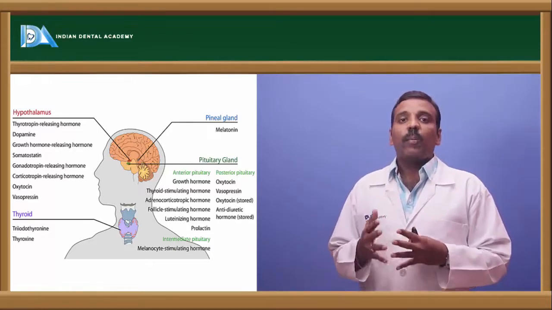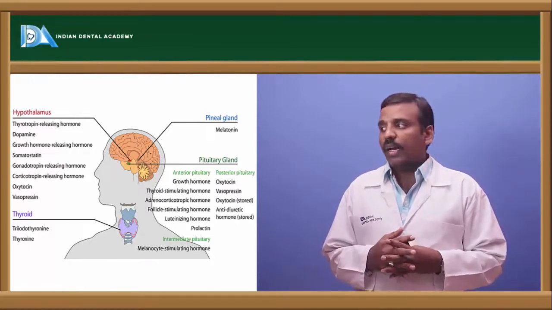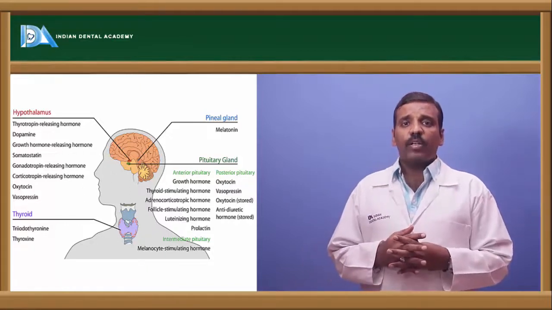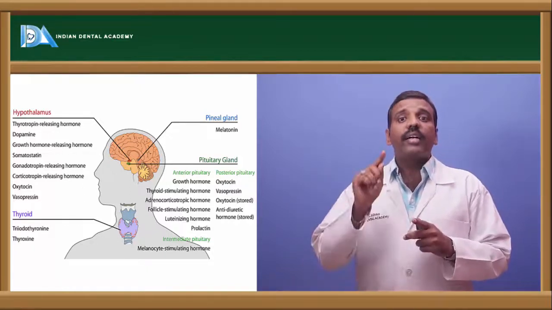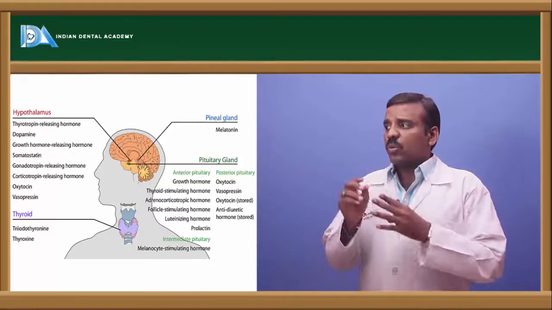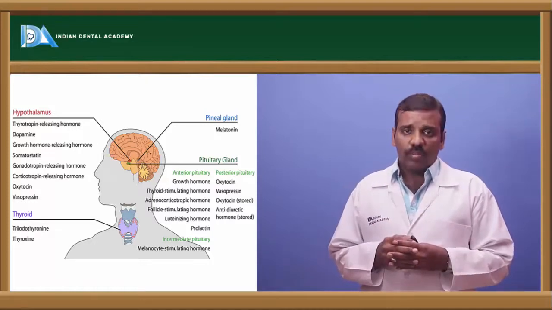Next is the parathyroid gland, which secretes PTH, parathormone. The next one is the pineal gland, which secretes melatonin. Not melanin, it is melatonin. The pineal gland is the smallest gland in the body, and it is just beside the hypothalamus.